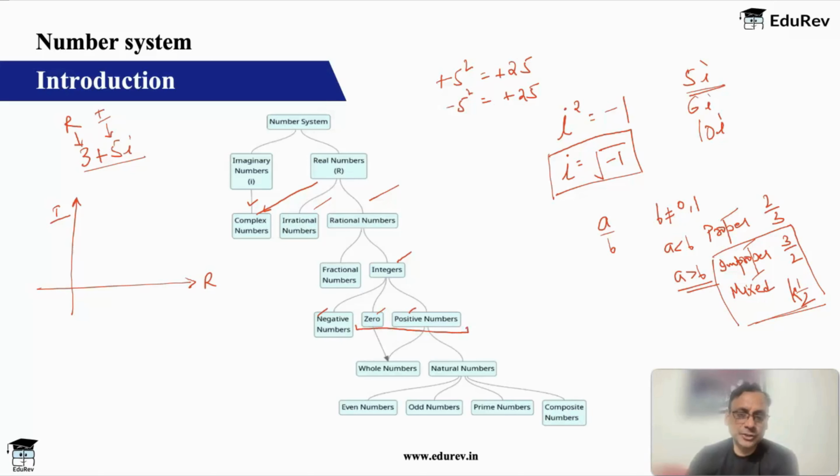And if a question says non-positive integers, that means 0 and negative integers. If a question says positive integers, then obviously you'll take only positive, and for negative, you'll take only negative. Your positive integers are from +1 to plus infinity, negative integers are -1 to minus infinity, and 0 obviously is 0. Good.